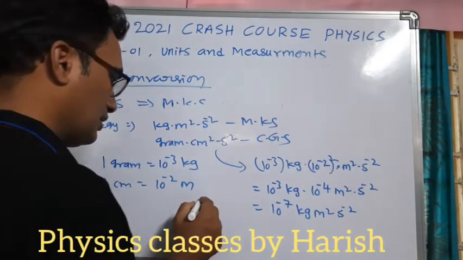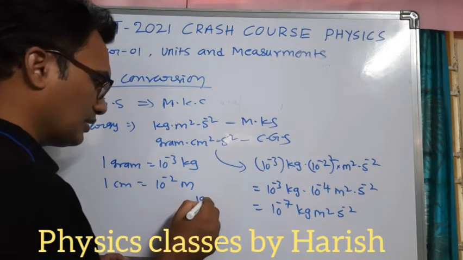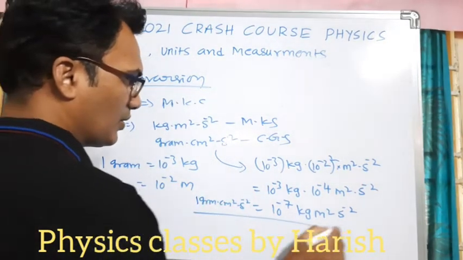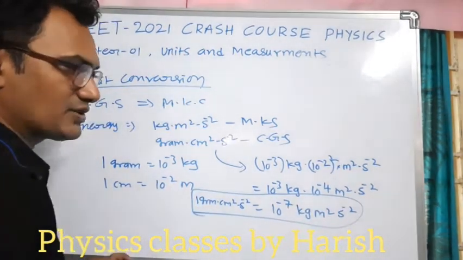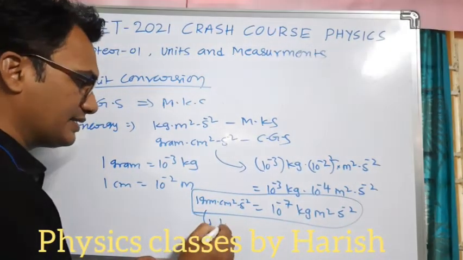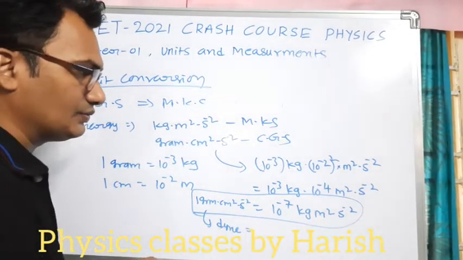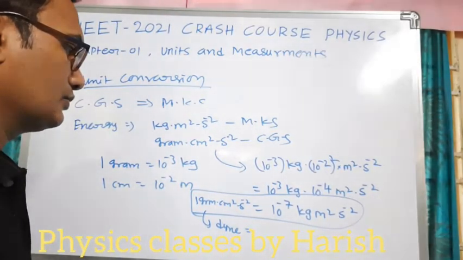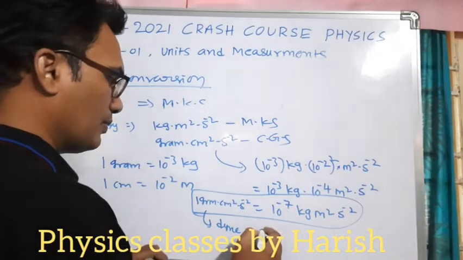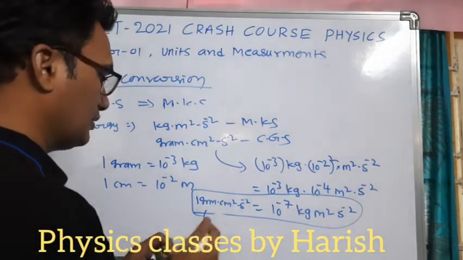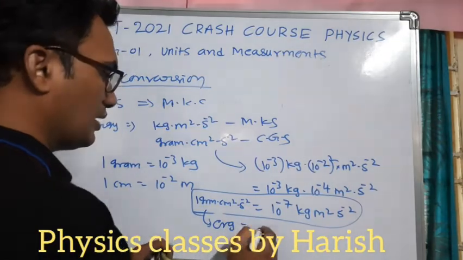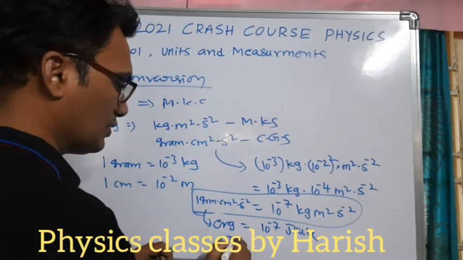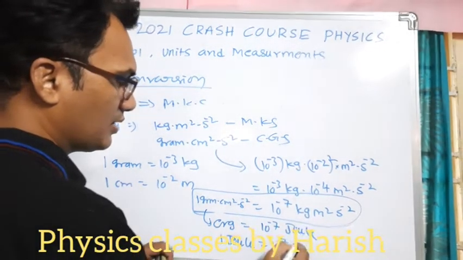So 1 gram centimeter square second minus 2 is equal to 10 power minus 7 kg meter square second minus 2. This is not dyne, this is erg. Erg is equal to 10 power minus 7 joule, so we can write 1 joule is equal to 10 power 7 erg.